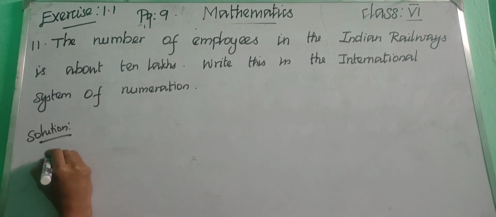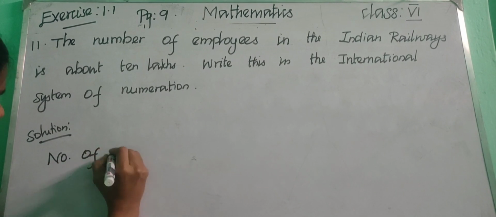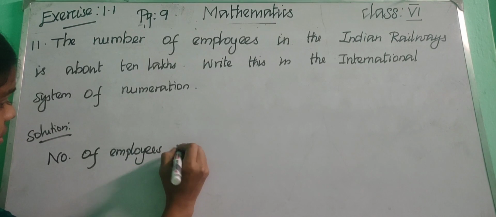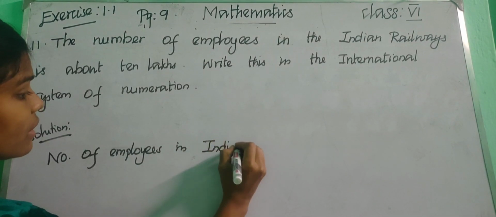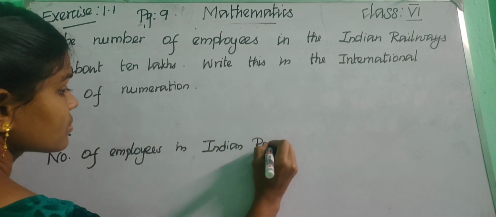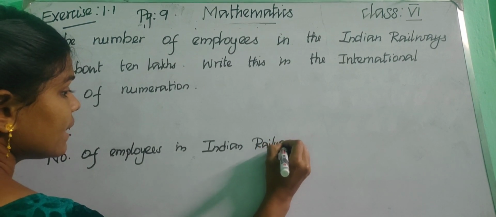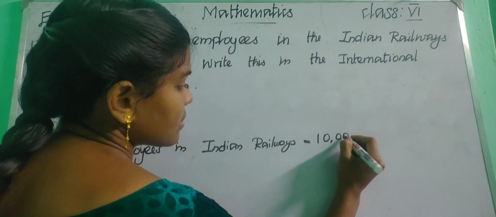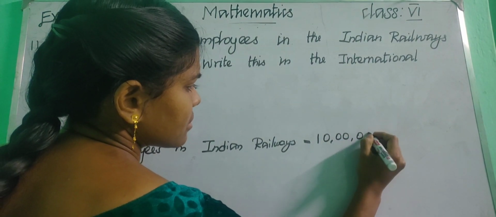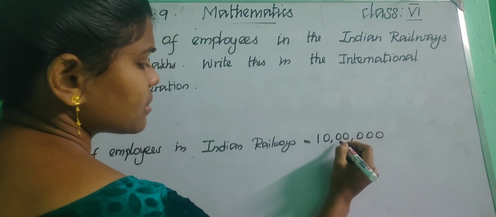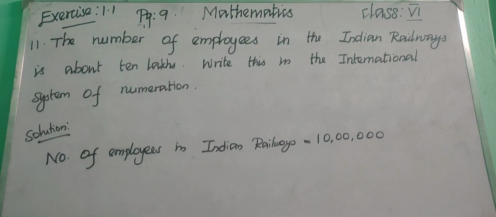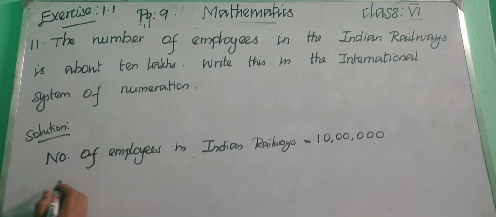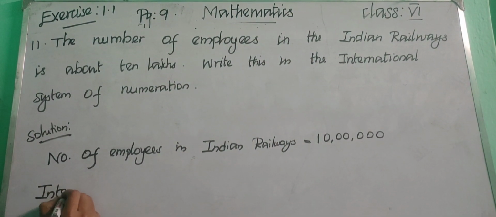So simply write it as number of employees in Indian Railways. Okay, children. So that is 10 lakhs. Okay, children. So write this in the international system of numeration. So international system, how will you write?